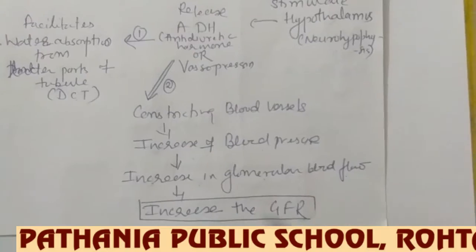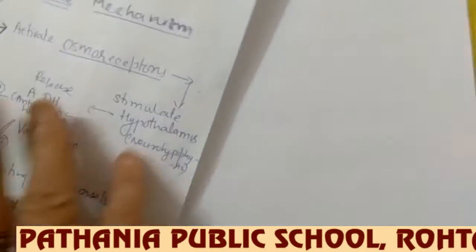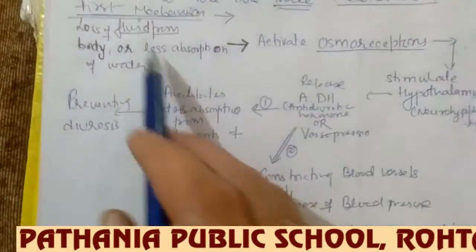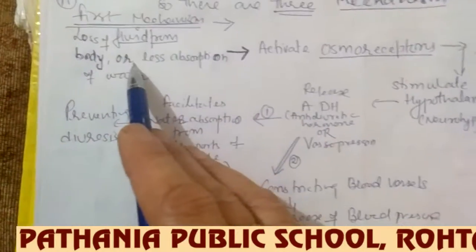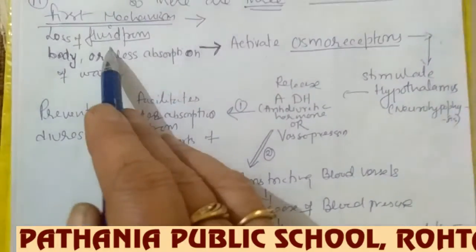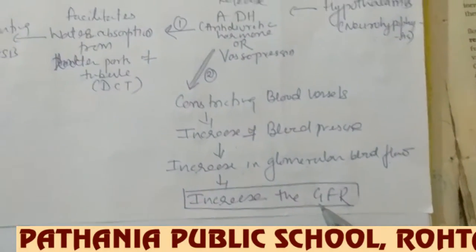Here you can say that GFR had gone down, so GFR has now increased. In this condition the GFR is low, so we have reversed the condition by increasing the GFR. So this is one mechanism.